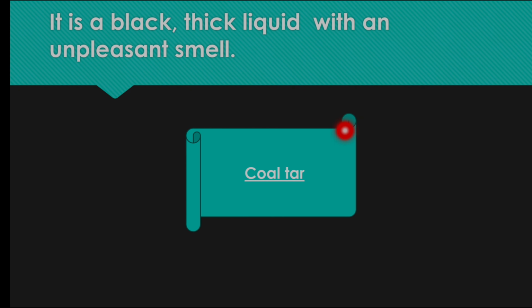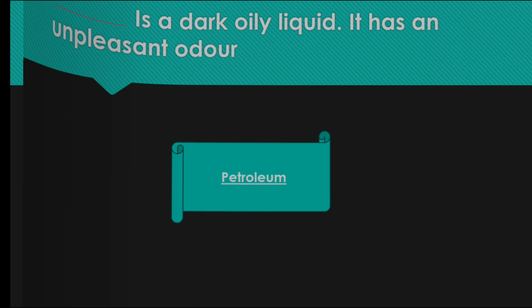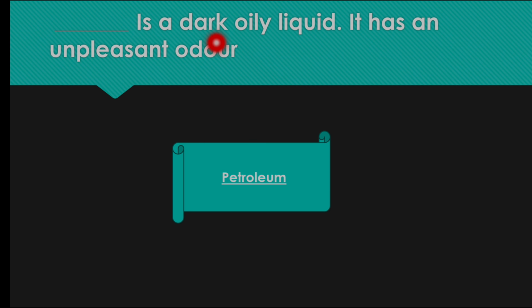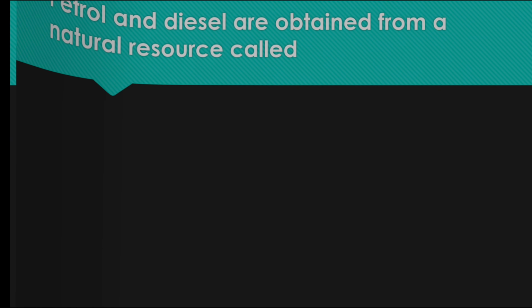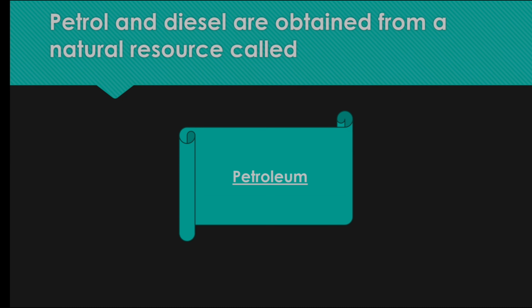It's a black thick liquid with an unpleasant smell, coal tar. This is a dark oily liquid, it has an unpleasant odor. That is petroleum. Petrol and diesel are obtained from a natural resource called petroleum.